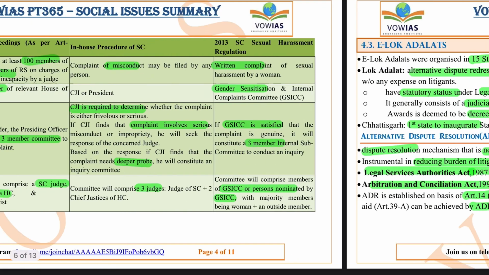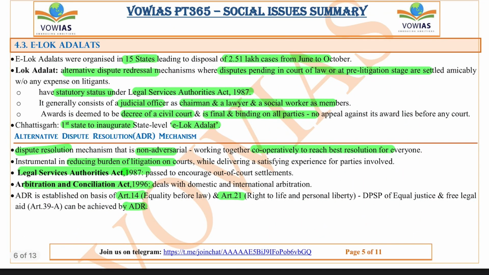for impartiality. So the next news is about Lok Adalat. Lok Adalats, if you see, were organized in 15 states, leading to the disposal of 2.51 lakh cases from June to October. And the Lok Adalat, if you see, is basically an alternate dispute resolution mechanism where